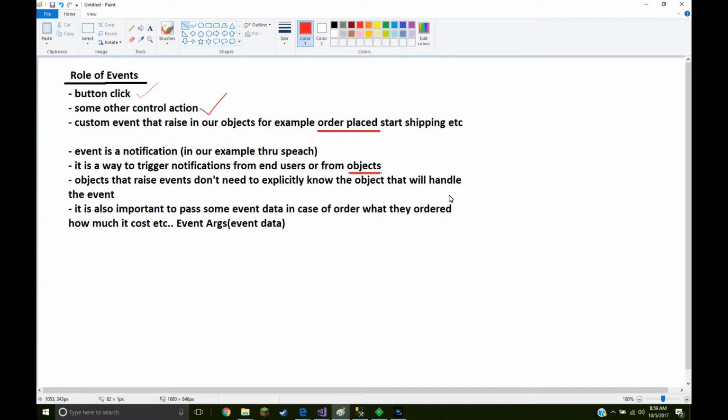So I kind of had everything in one place. It is also important to pass some event data. In our case, with this button, it was an ID, and in the case of an object, we can pass several things in our event arguments, such as how much it costs, what it is, etc.